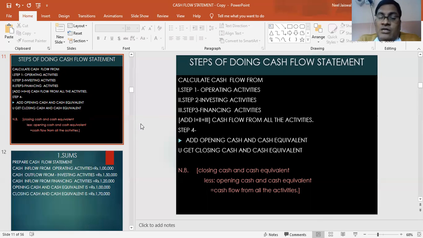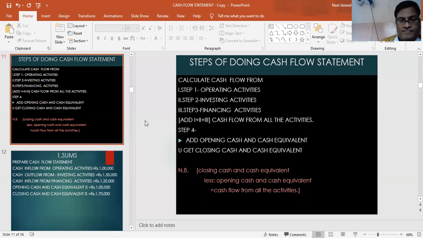One more important note is that closing cash and cash equivalent, less opening cash and cash equivalent, is always equal to cash flow from all the activities.